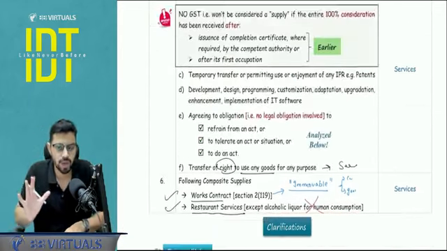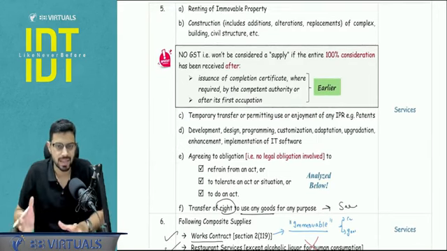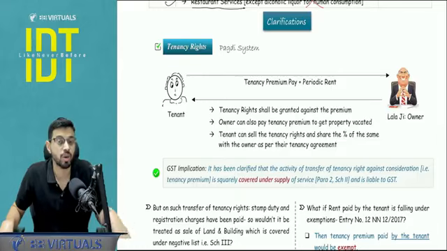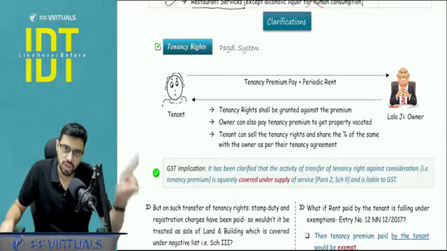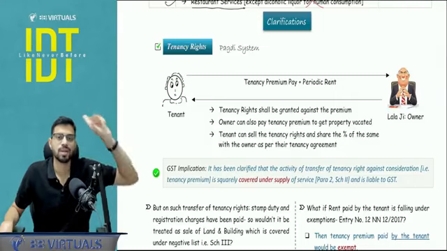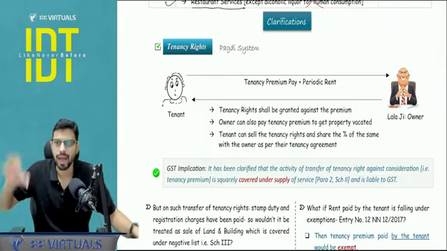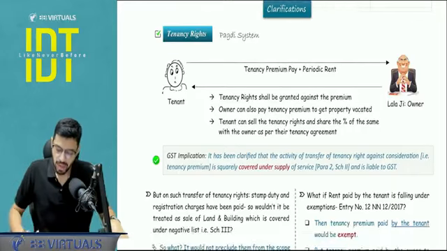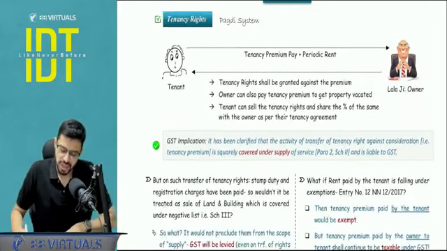So this was my schedule number 2, not very much directly testable. So you just have to focus on what is schedule number 2 trying to say? Only if goods or services, supply, apply section number 7, schedule number 1. Not a supply, apply schedule number 3. But goods or services, schedule number 2. Okay. Now next we will cover certain clarifications again.